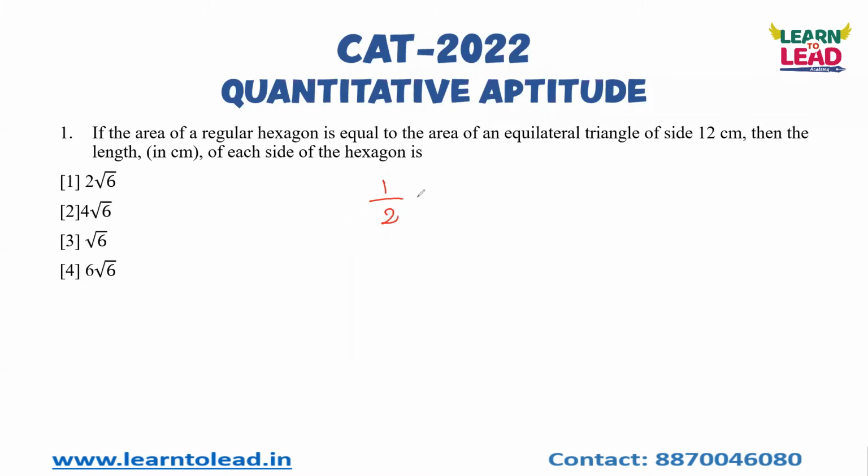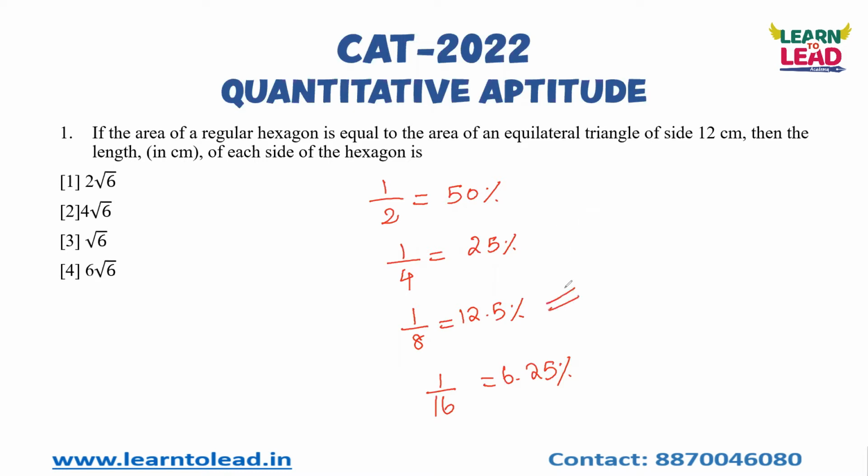You should know 1 by 2 is nothing but 50%. 1 by 4 is half of 50, which is 25%. Half of 1 by 4 is 1 by 8, which is 12.5%. Half of 1 by 8 is 1 by 16, which is 6.25%. Do you understand this?